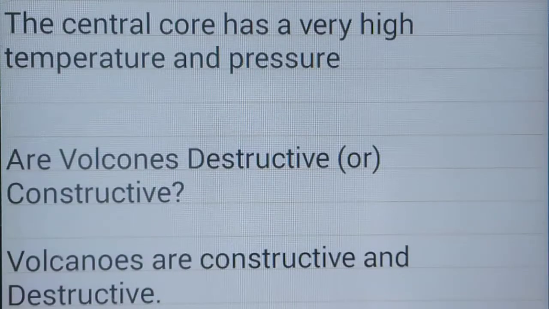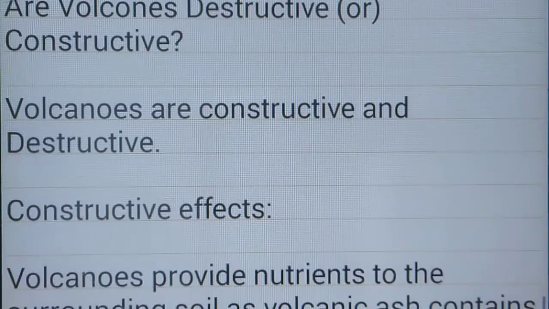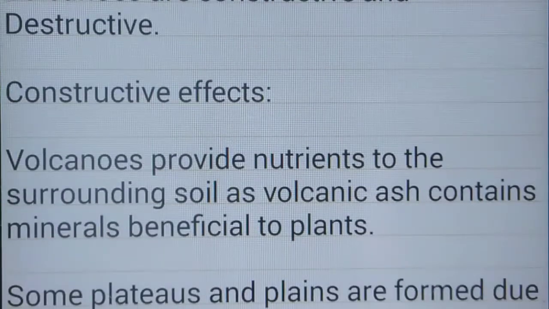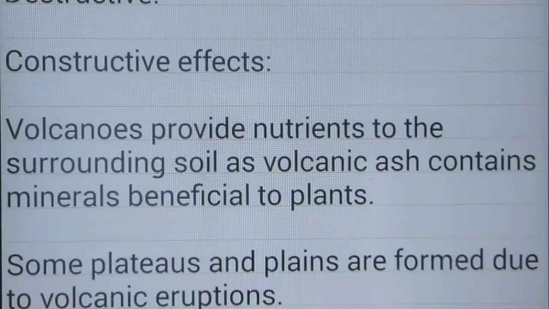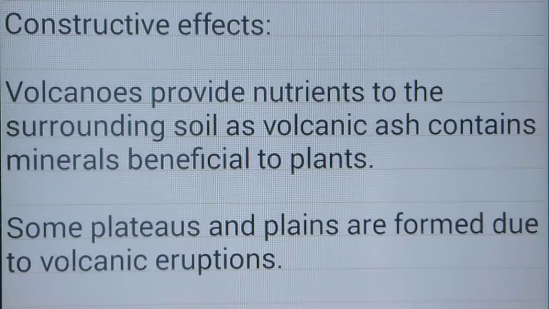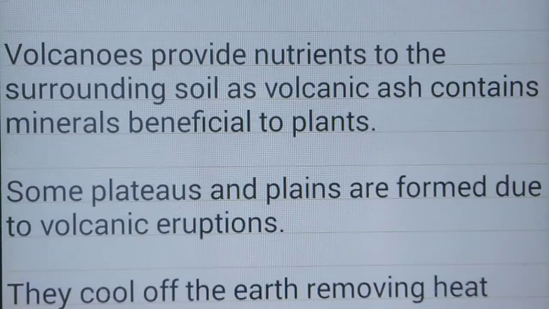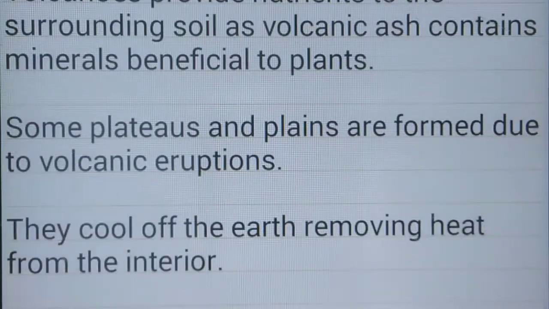Are volcanoes destructive or constructive? Volcanoes are both constructive as well as destructive. Constructive effects: volcanoes provide nutrients to the surrounding soil, as volcanic ash contains minerals beneficial to plants and agricultural productivity.